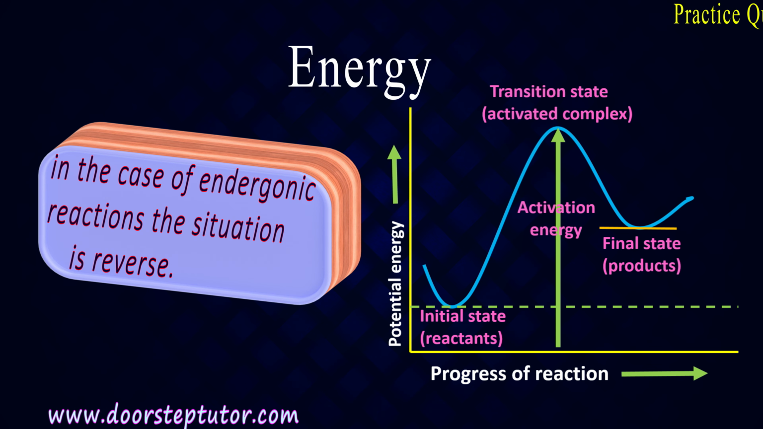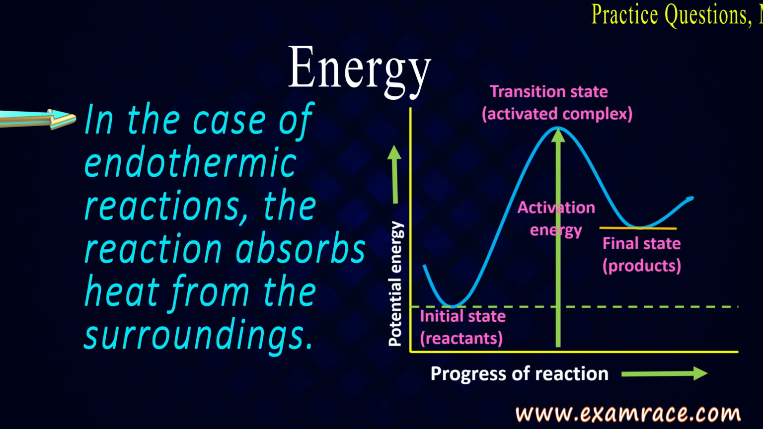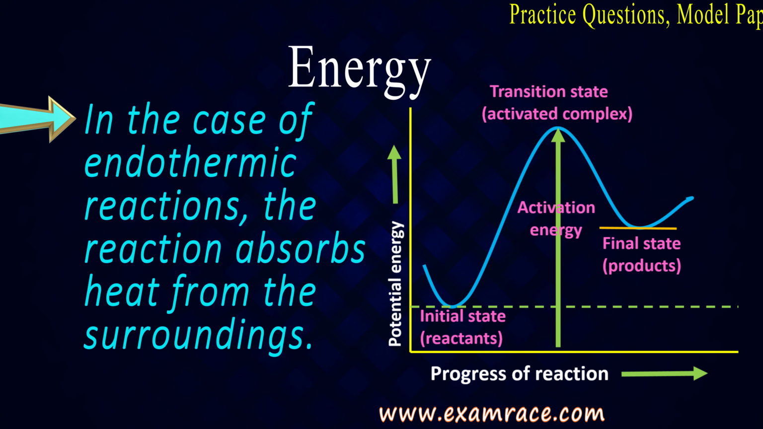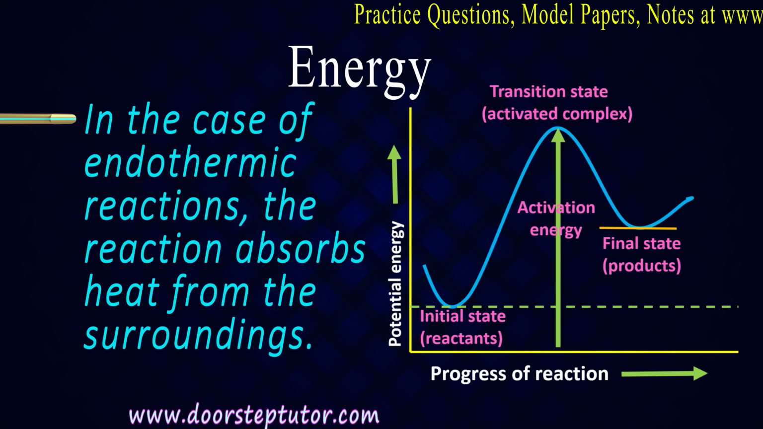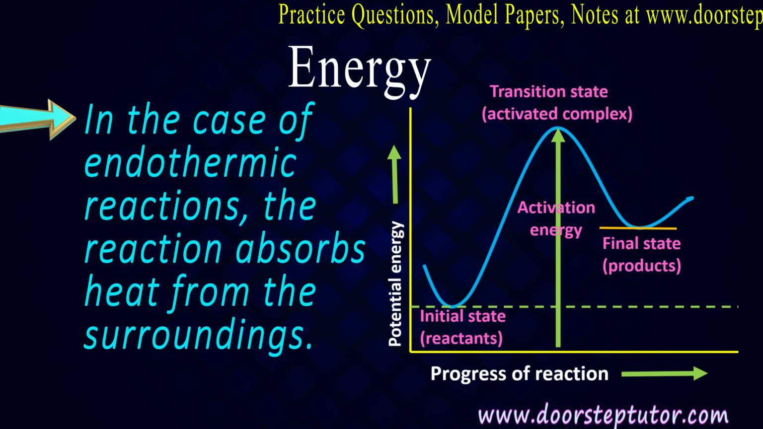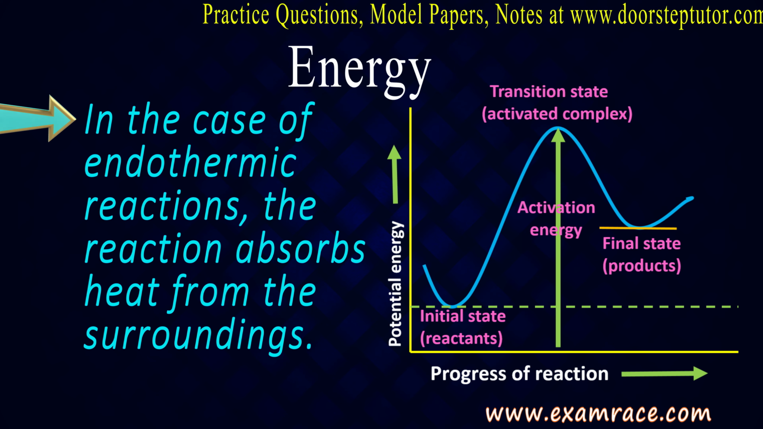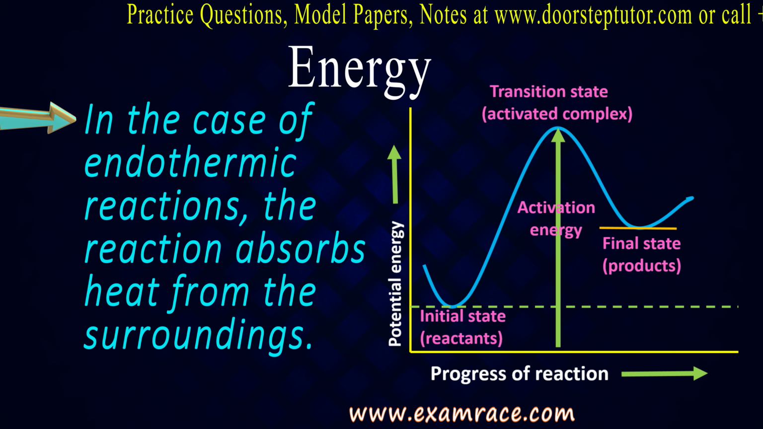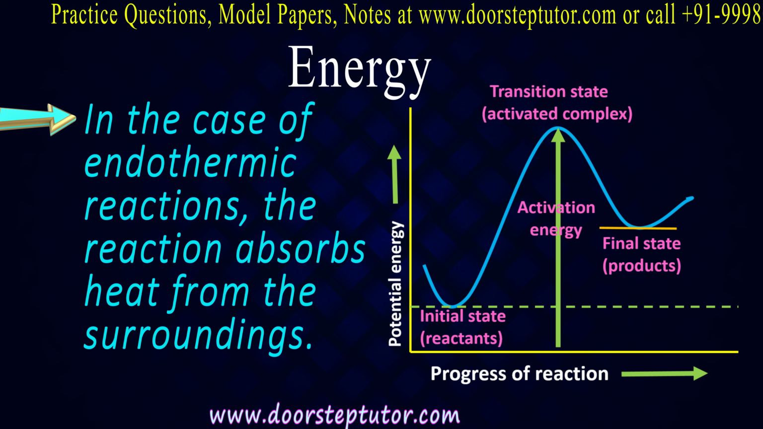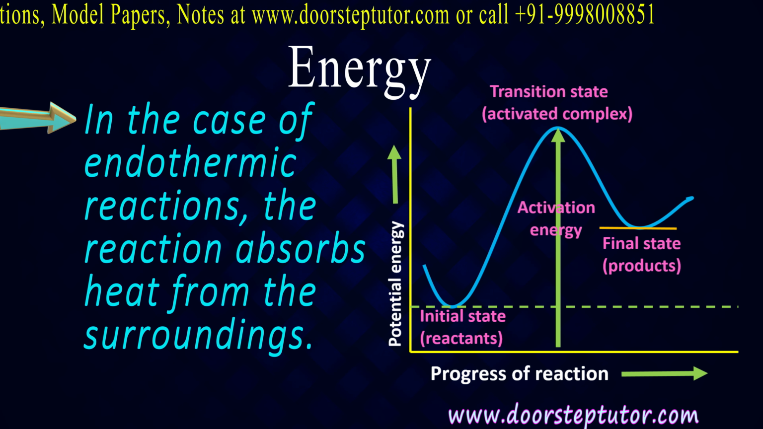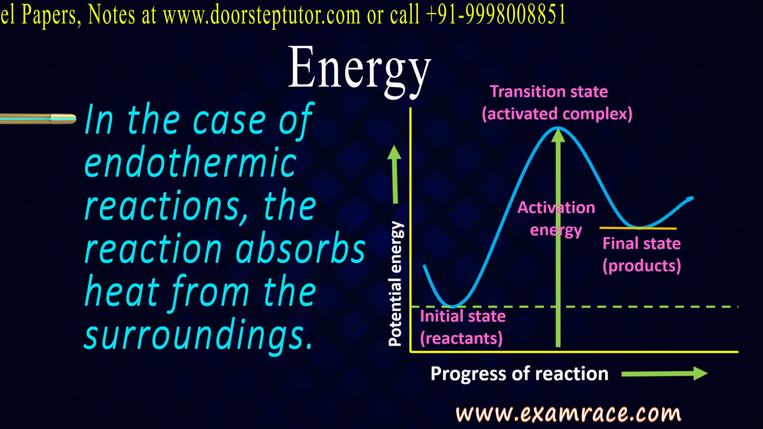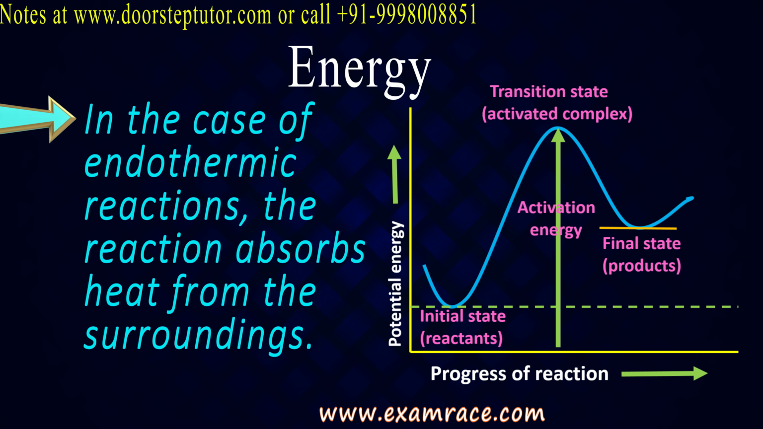Okay. Now what is exothermic? It is easier to understand. A reaction is exothermic if the reaction releases heat to the surroundings. So when there is a reaction going on, suppose there are two reactants. When they react, some heat is released, so that is an exothermic reaction.